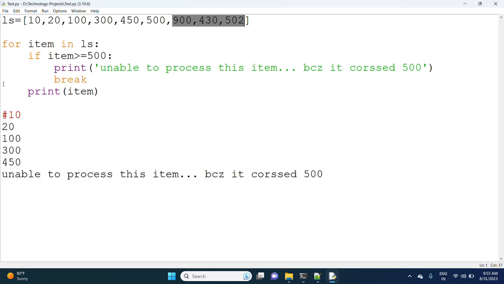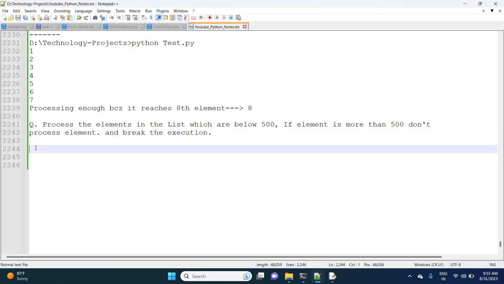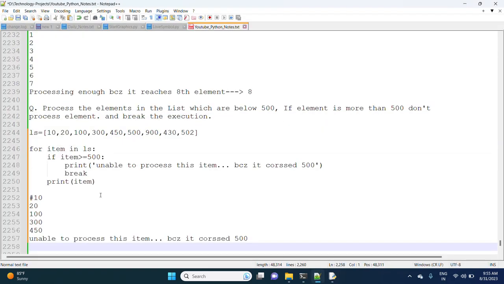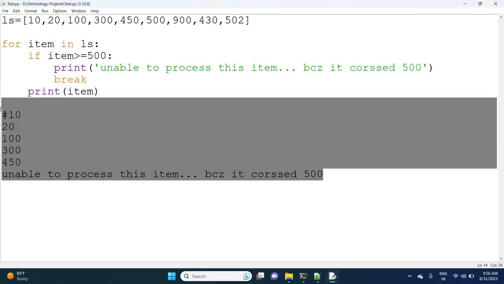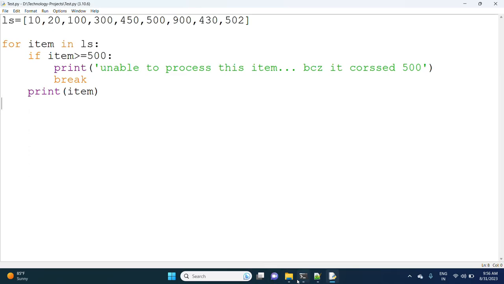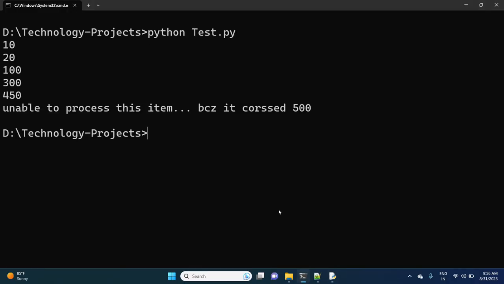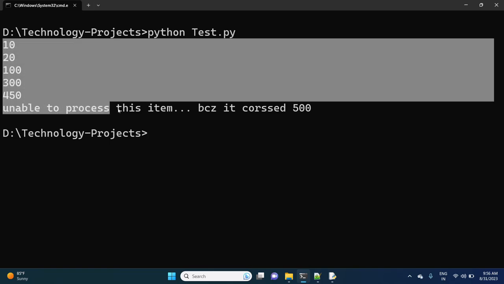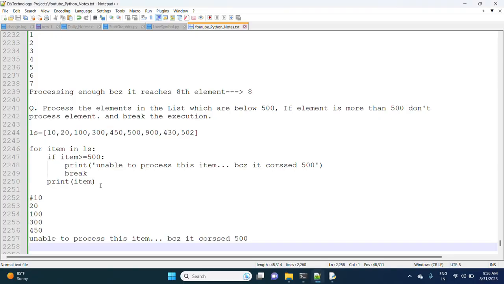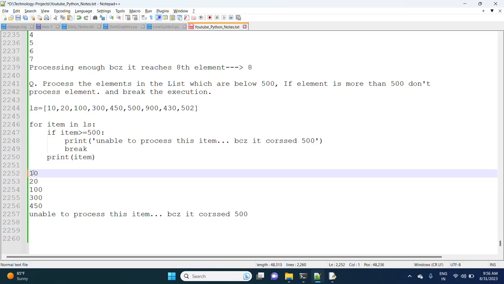For the sake of example, observe the same output in the console: 10, 20, 100, 300, 450, unable to process this item because it crossed 500.